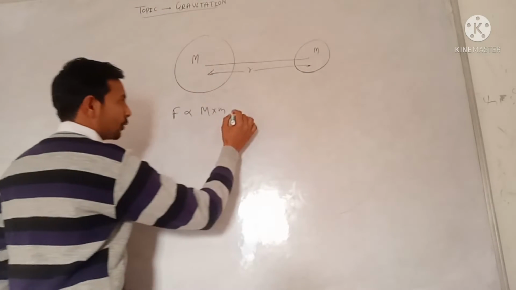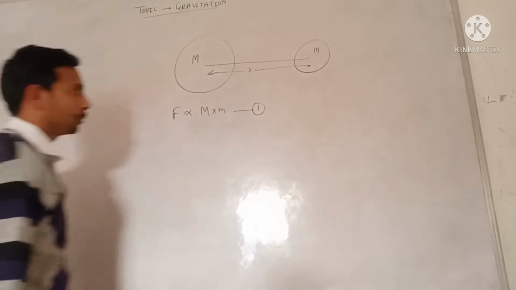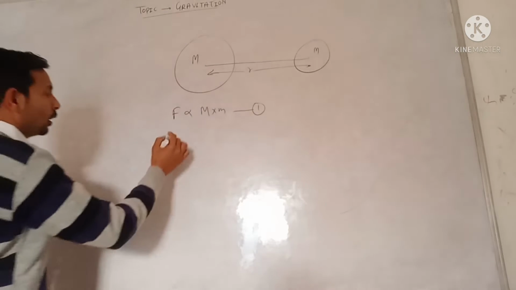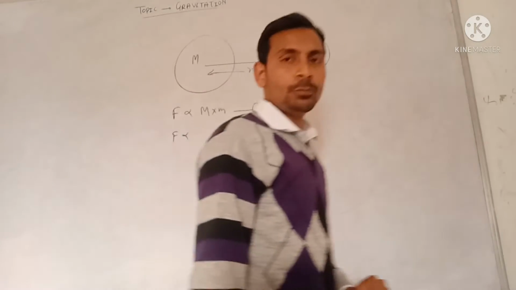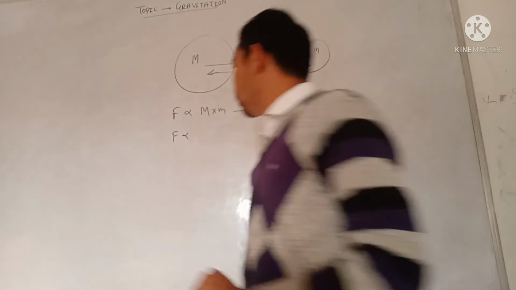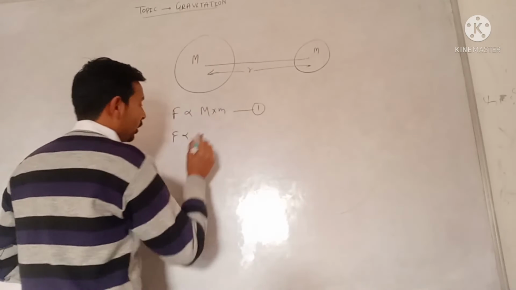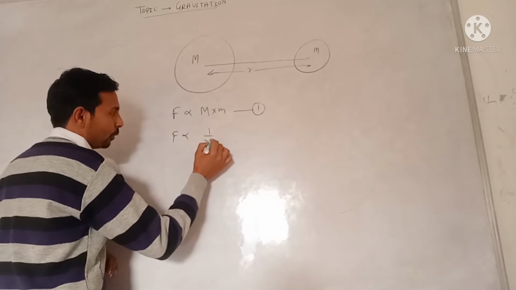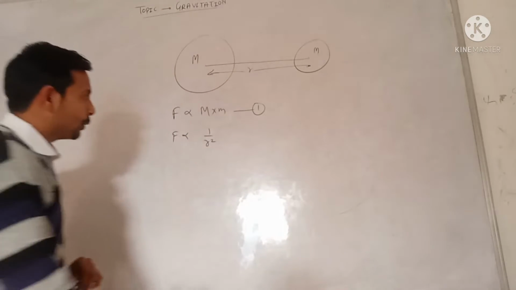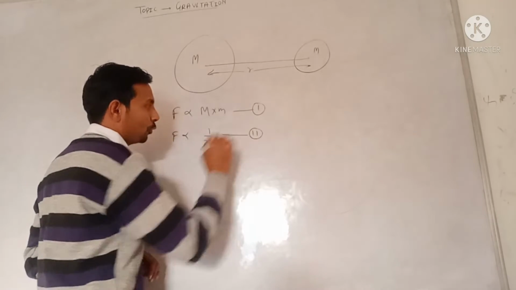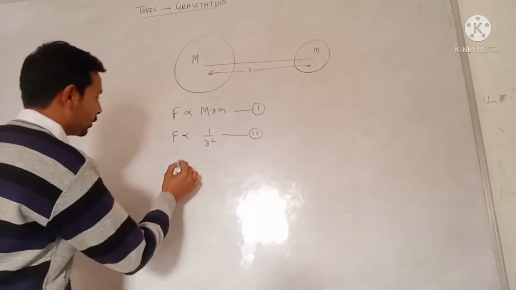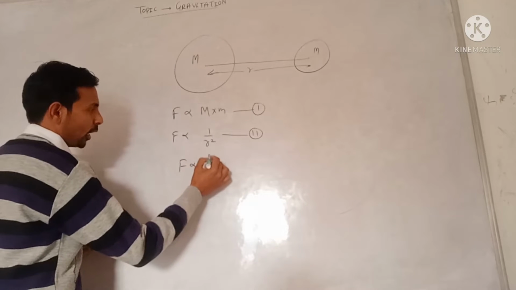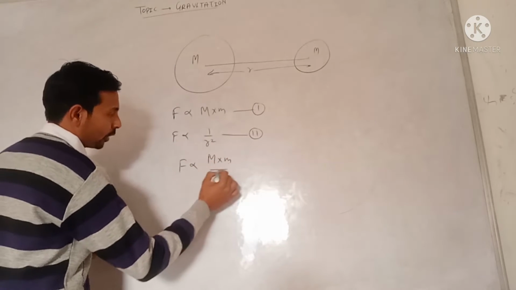This is equation number 1. Second, this force is inversely proportional to the square of the distance between them, r. So it will be written as 1 by r square, equation number 2. Combining these two equations, we get F is proportional to M m by r square.